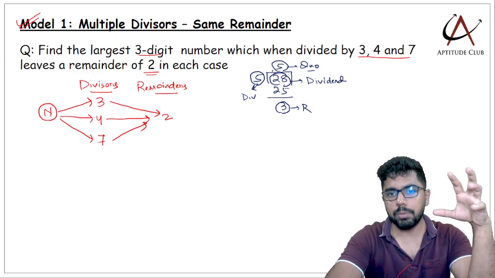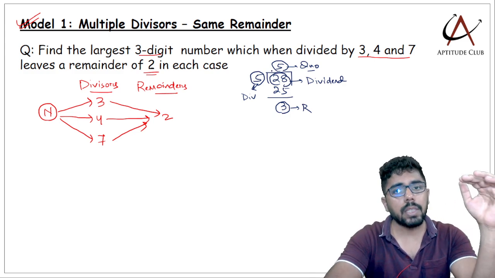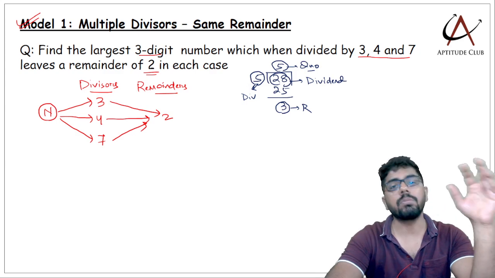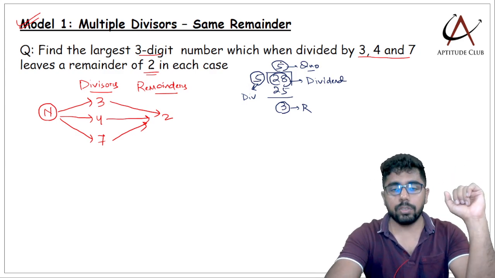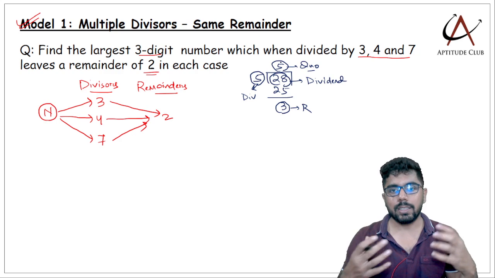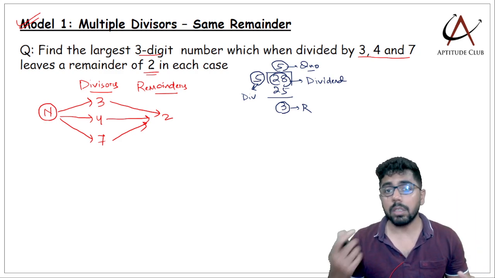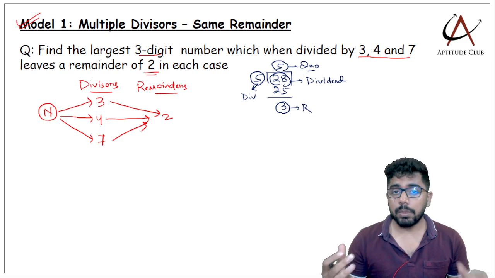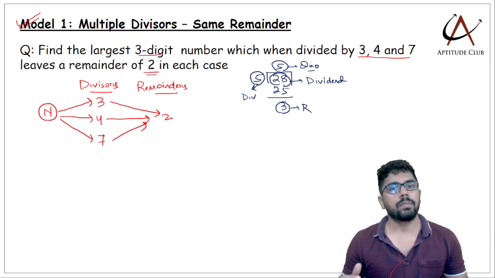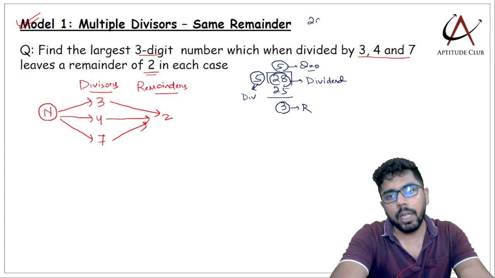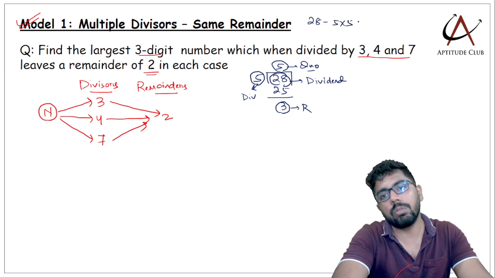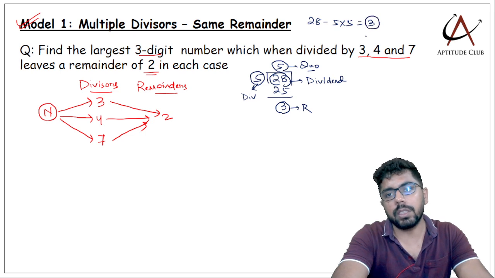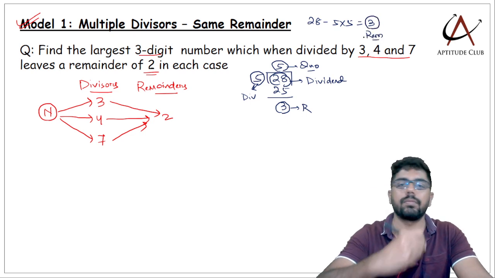Now let's understand this properly. Quotient is the number of times I can subtract the divisor from the dividend. It's not just that whatever we write on the top is the quotient, but what does it mean? 5 is the number of times I can subtract 5 from 28. So I can do 28 minus 5 times 5, and whatever you are left with is called the remainder.